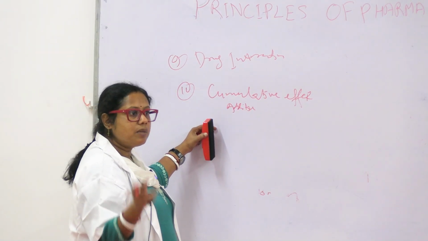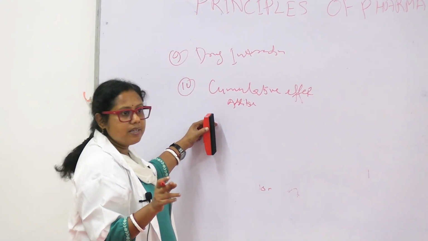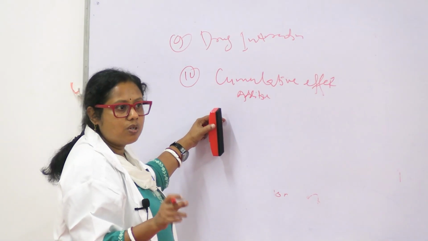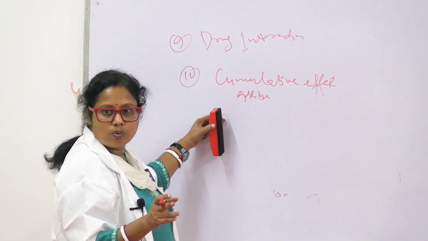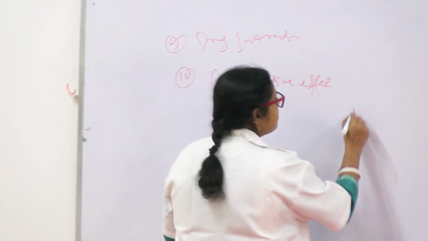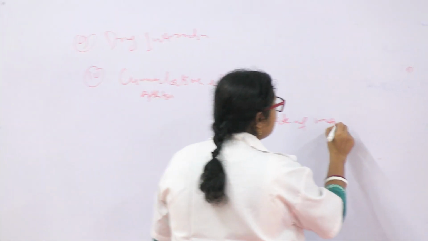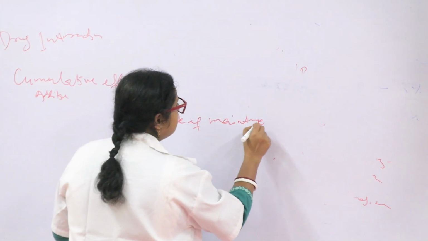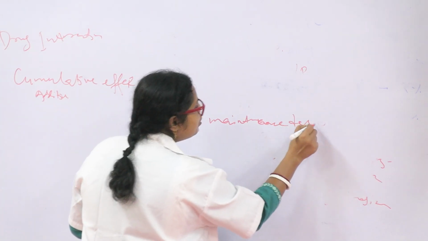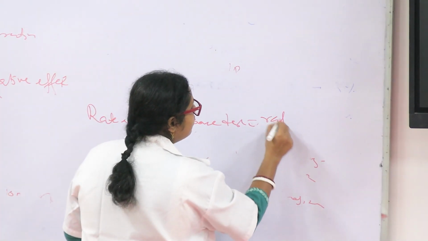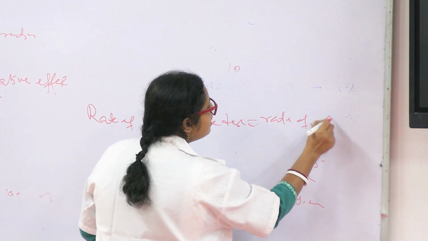Additive effect. Suppose a drug is given in a maintenance dose whose rate of elimination is low. We have already discussed in pharmacokinetics that the rate of maintenance dose should be equal to the rate of elimination.